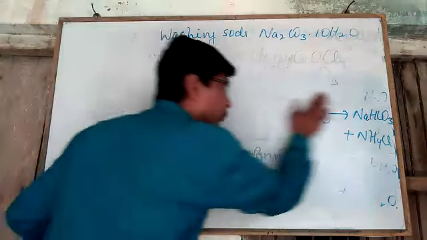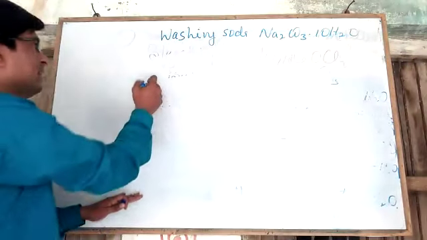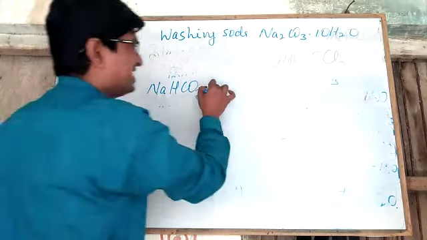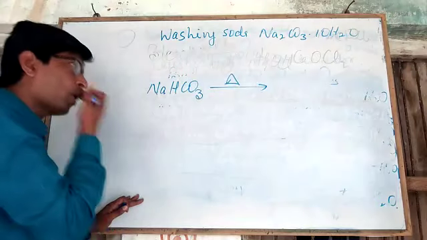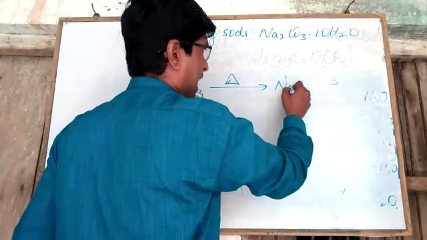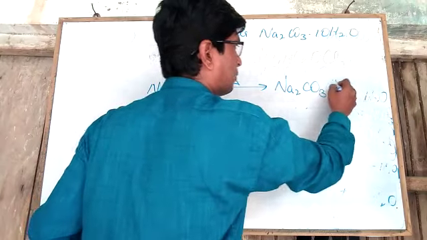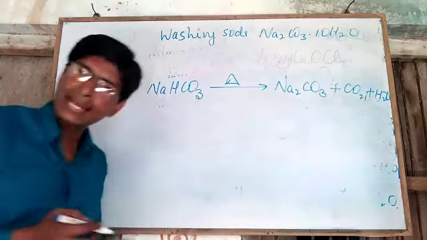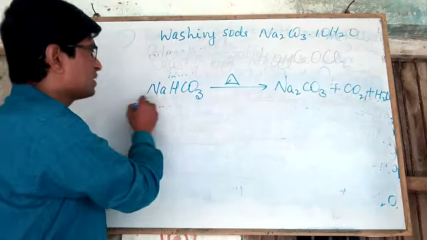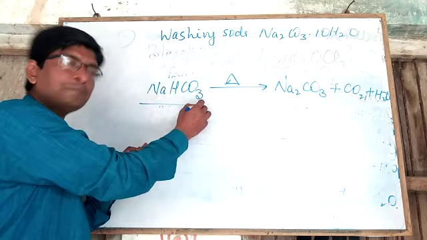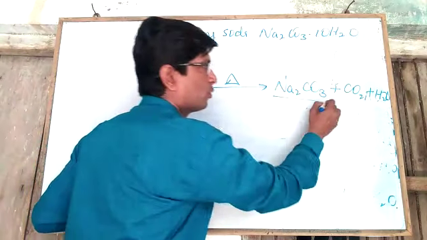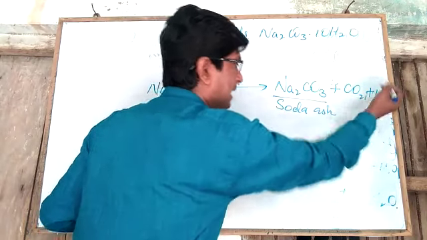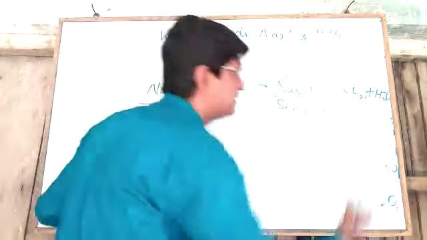Dear students, when baking soda, that means NaHCO3, is heated strongly, it produces soda ash, which is sodium carbonate, and carbon dioxide and water vapor are also released.